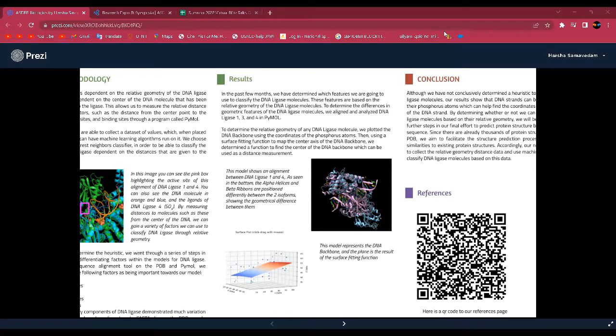This model shows an alignment between DNA ligase 1 and 4. As you can see at the bottom, the alpha helices and beta ribbons are positioned differently between the two isoforms, which shows the geometrical difference between them.